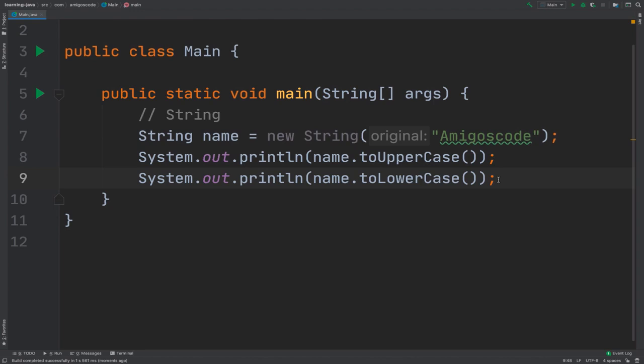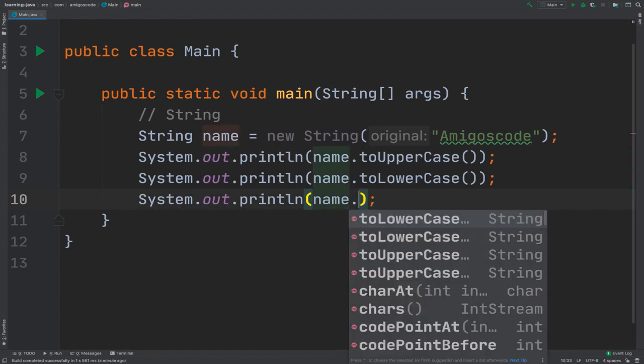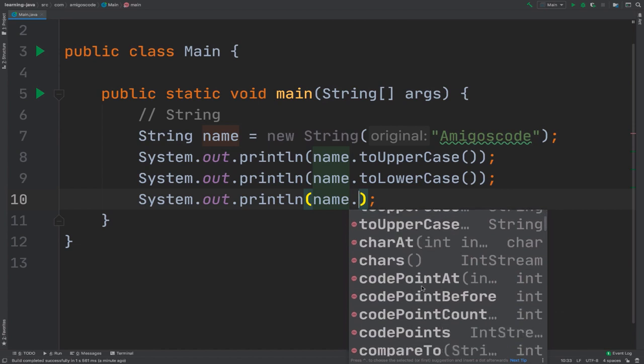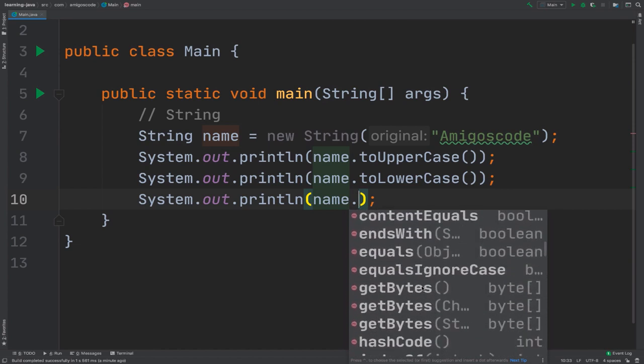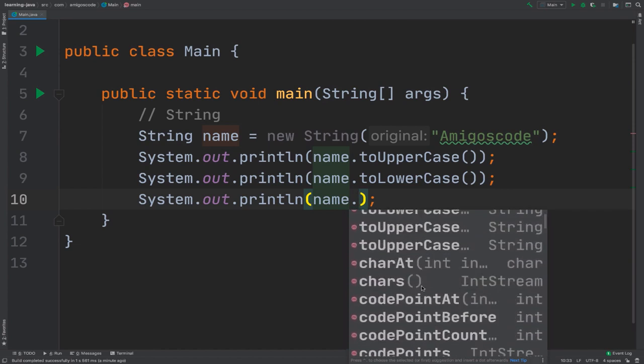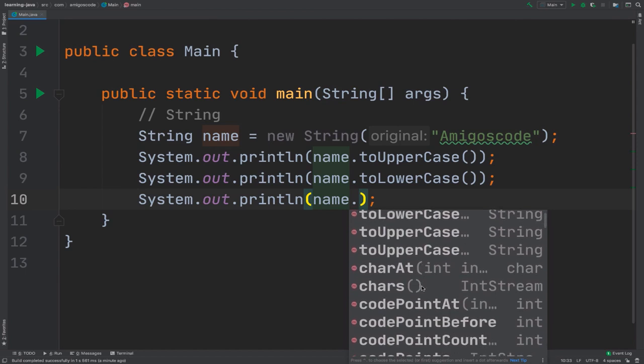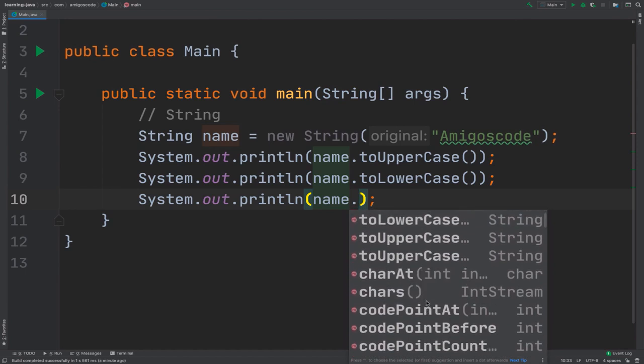So let's actually keep on exploring some methods right inside of the string object. So this guy right here, name. If I say sout and then name dot, you can see that there are tons of methods right here. Let's simply say that we want to grab the very first character.